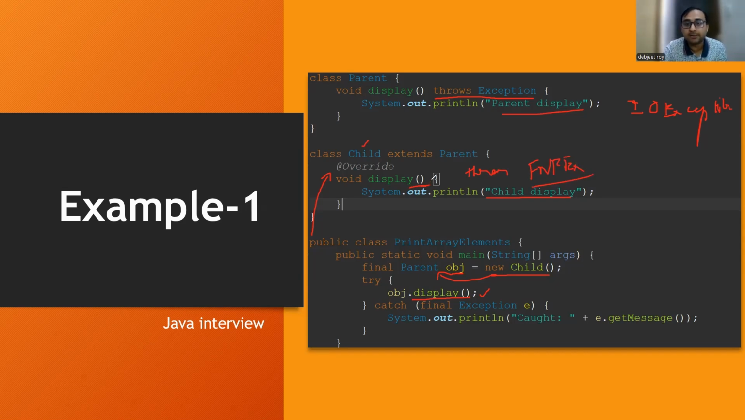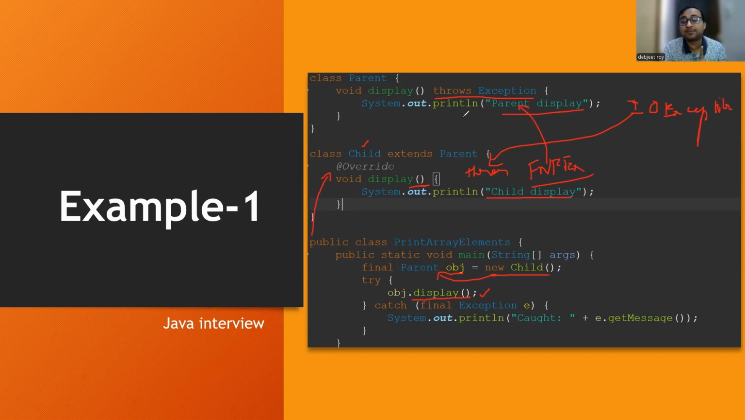Then what will happen in this scenario? It will work perfectly fine, because the parent class display method is throwing an upper level exception and the child class display method is throwing a subclass level exception. But if I do the reverse, like the parent class display method throws FileNotFoundException and the child class display method throws IOException, then it will not work out. It will throw a compile time error. Why? Because it is not following the rule of overriding with respect to exceptions.